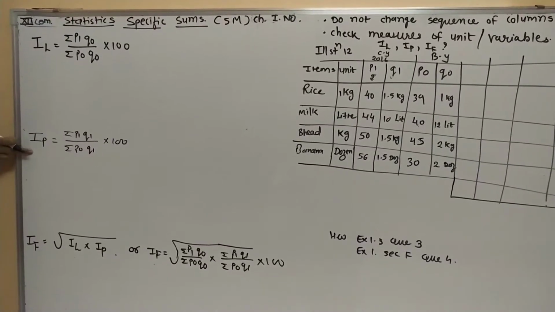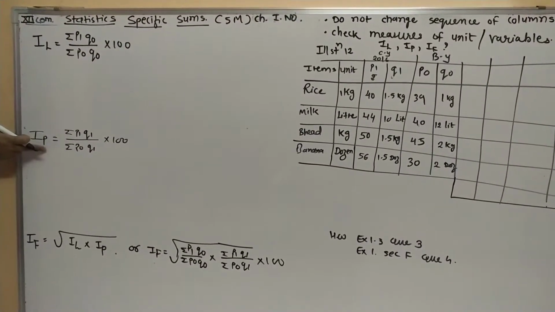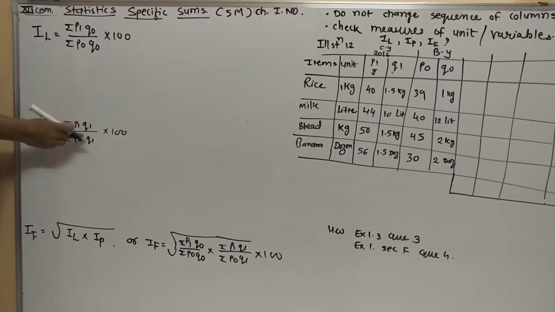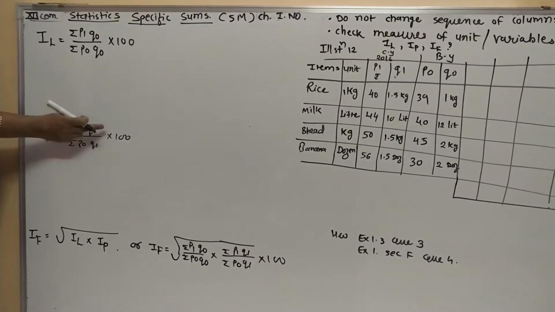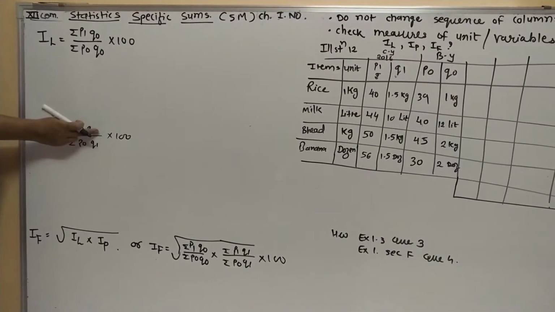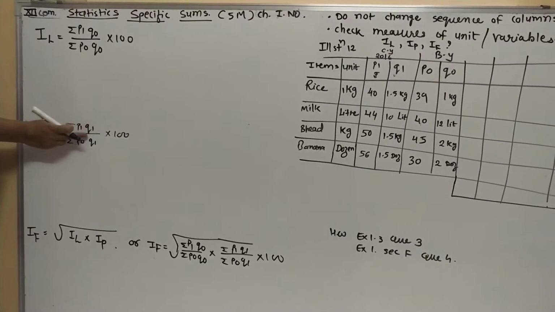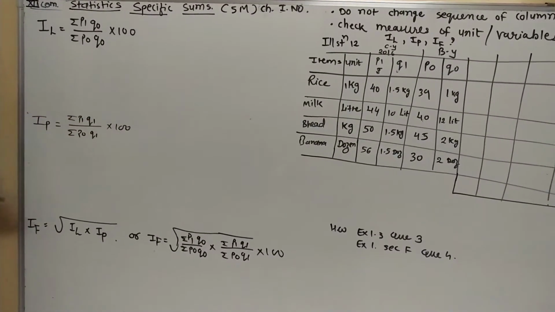Now another formula, index number of Paasche. That's why it is written like IP, where he took into consideration, along with P1 and P0, the quantity of the product of the current year. So here it is written quantity of the current year, so Q1, and here also Q1, multiplied by 100.